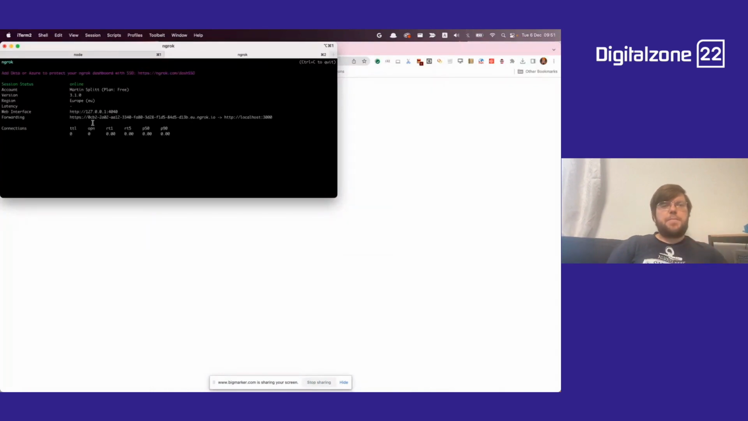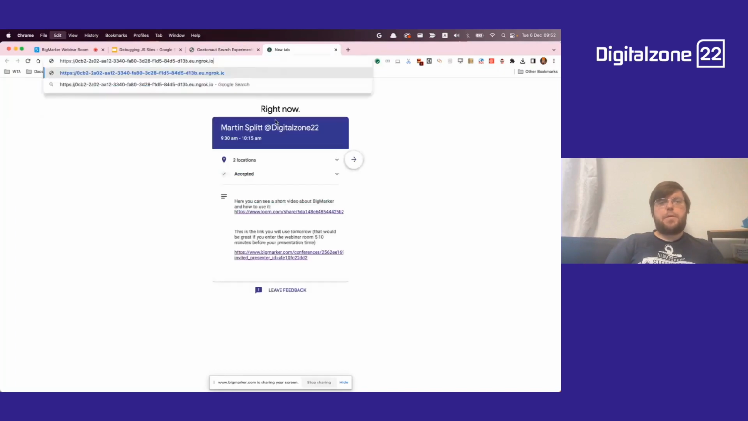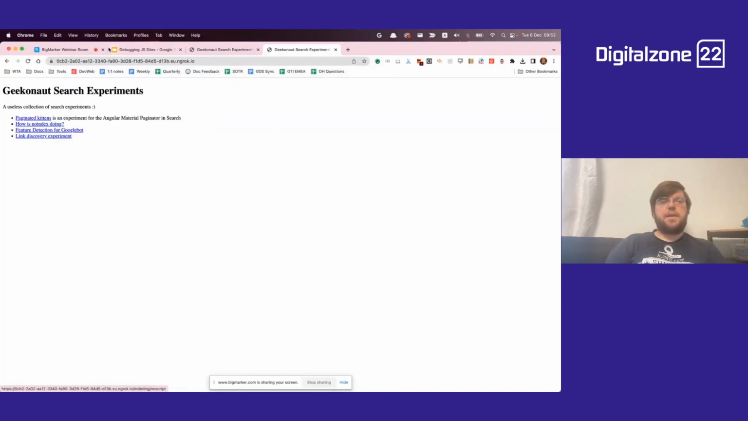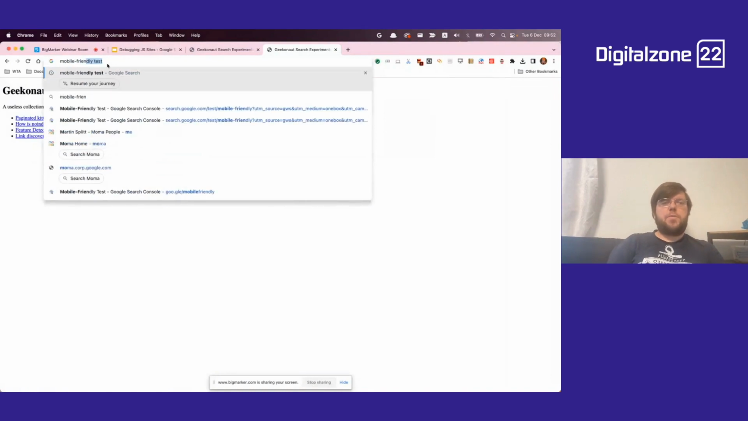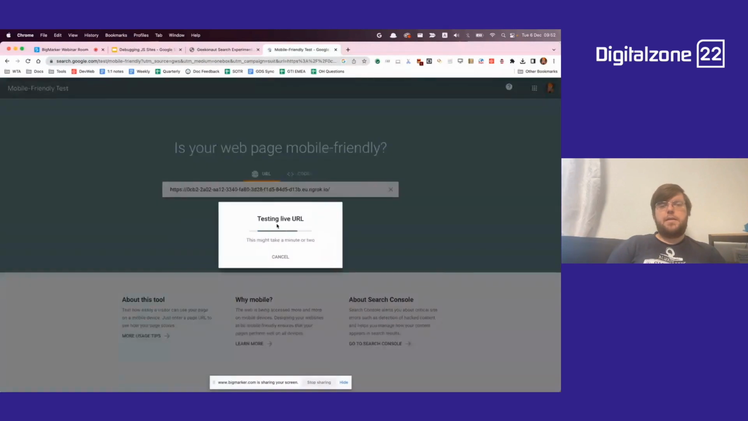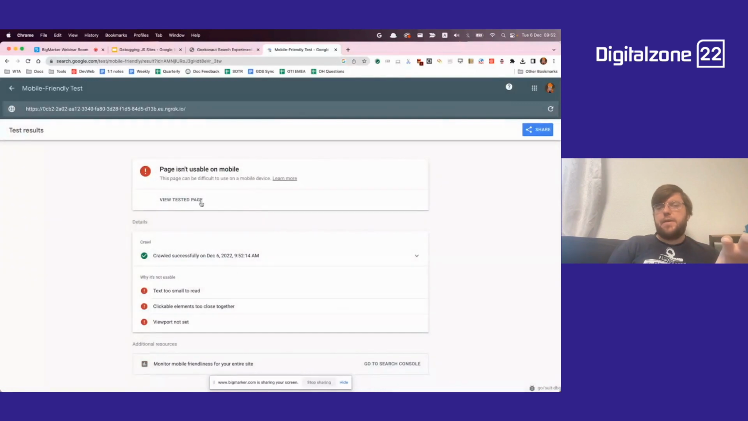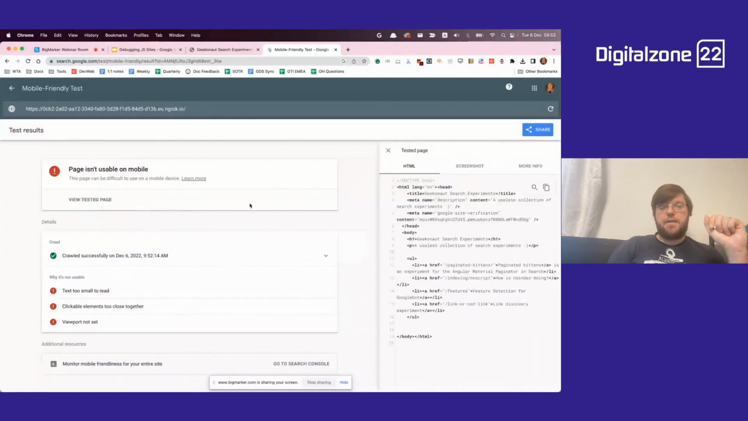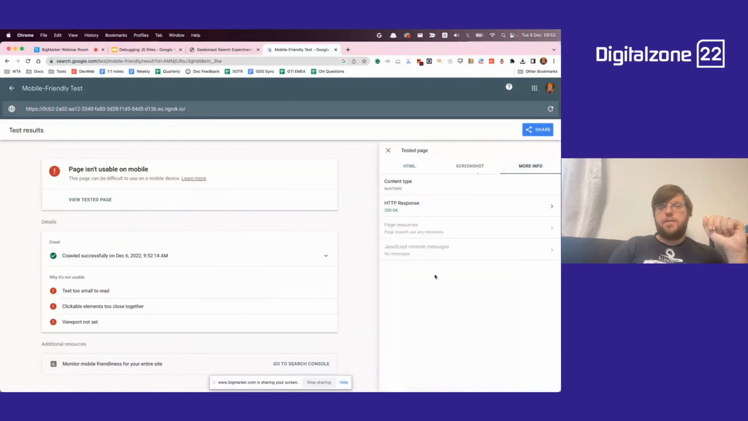And now what it does is it basically gave me a publicly accessible URL. So if I take this URL now into a new browser tab and open it, I get the same thing, which means that I can now go to the mobile-friendly test, put this URL in, and have a test. So this is testing a website that is coming from my local machine. It does not have a public URL or anything. It's not usable on mobile, I think that is fine. HTML, here's a screenshot, and so on and so forth. So I can use this to test stuff.